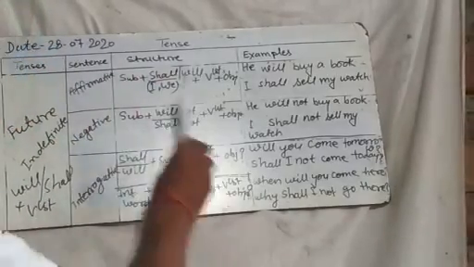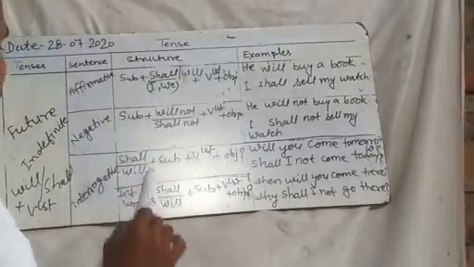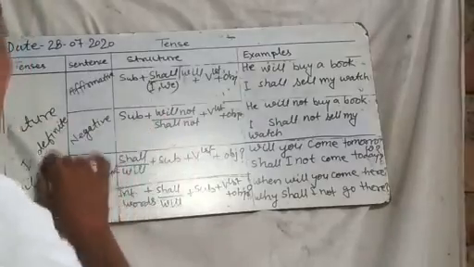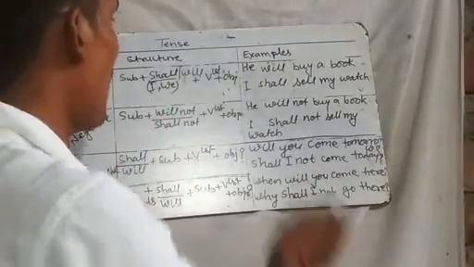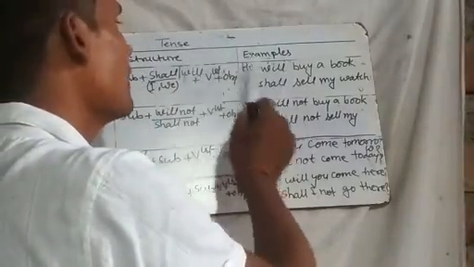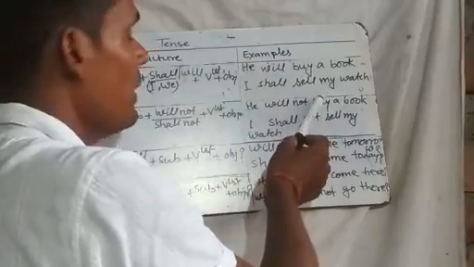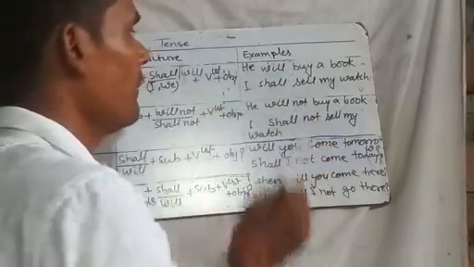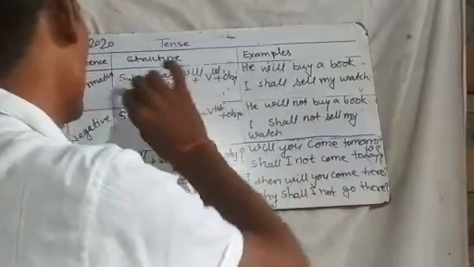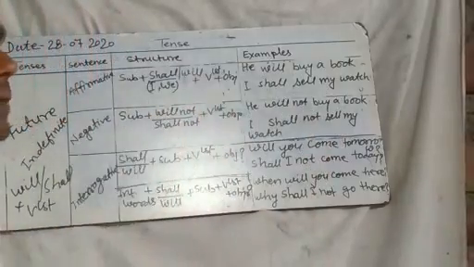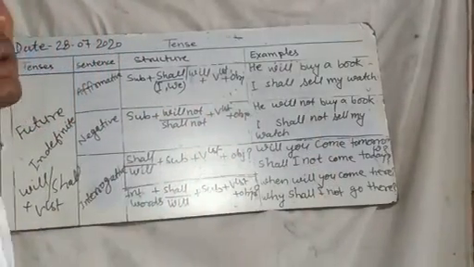After the structure of the different sentences of future indefinite tense, with the structure we have studied different examples. We verify the structure of the future indefinite tense.